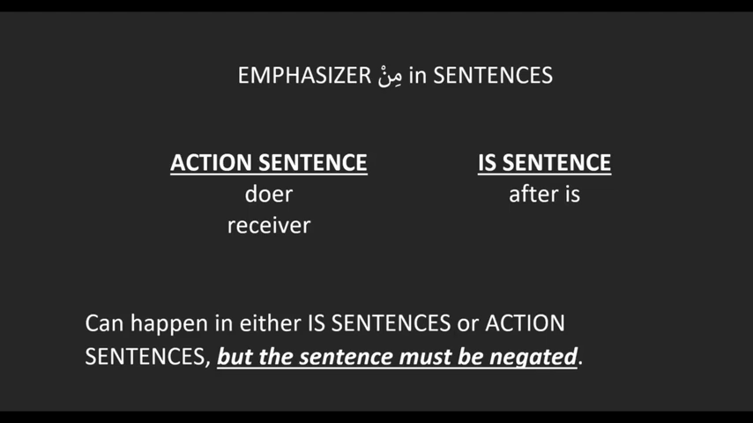So remember in the last lesson when we looked at the emphasizer min, we said that it can attach itself to the doer or the receiver in an action sentence. And in an is sentence, it can attach itself to the word after is. Right. So we already know that it can happen either in is sentences or action sentences. But we're going to add one more condition, and that is that the sentence must be negated. Okay. So the emphasizer min only occurs in negated sentences. All right. Never in a positive sentence.